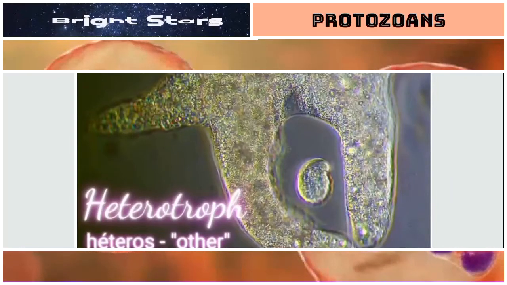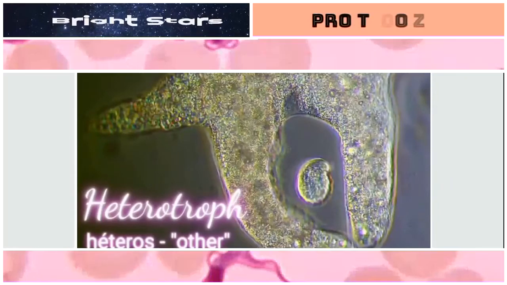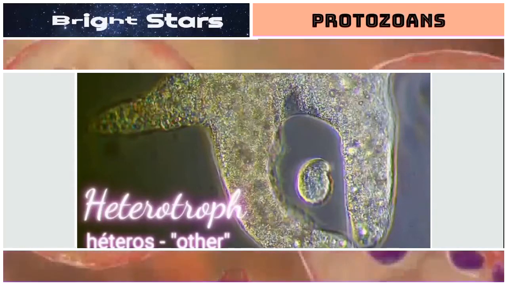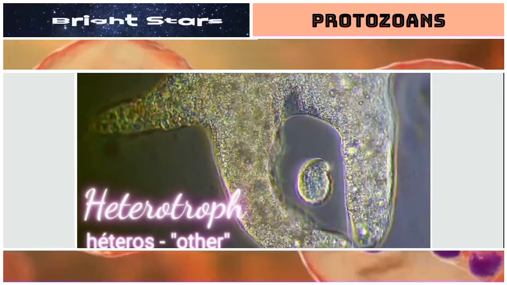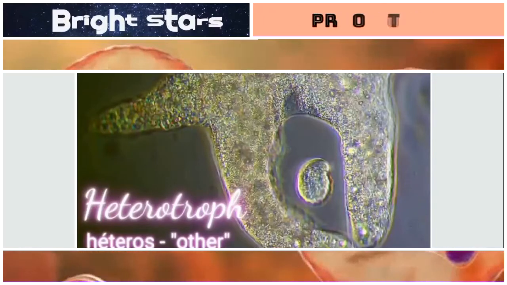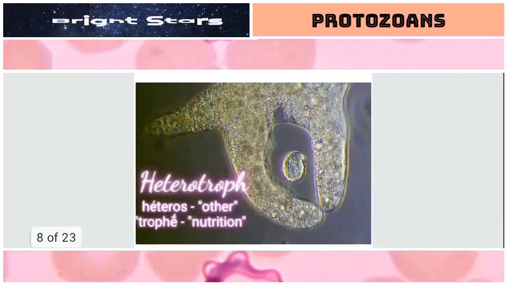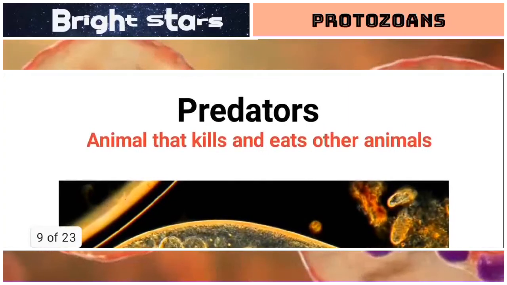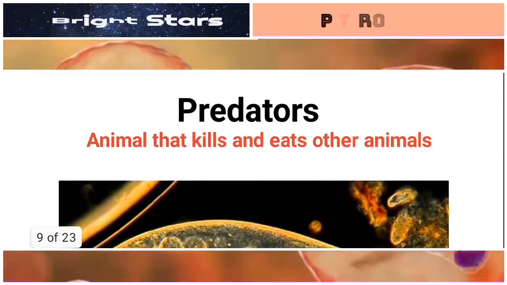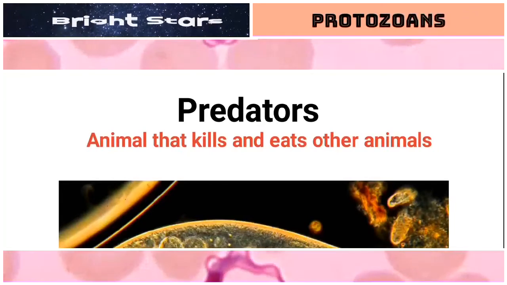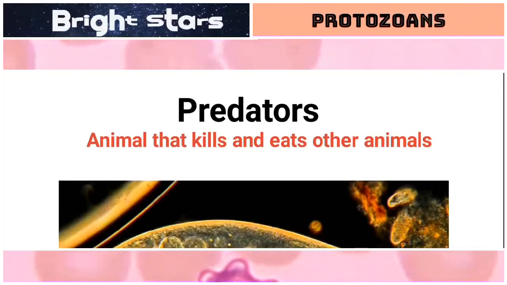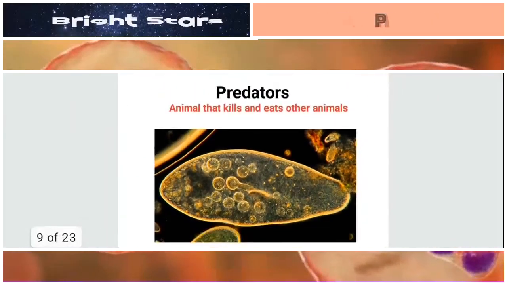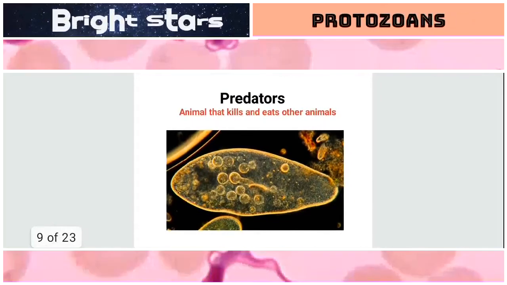That means amoeba cannot prepare its own food material, but it engulfs some other food material. That's why we call protozoans heterotrophic organisms. And they are predators. Heterotrophs are of different kinds, among which predators are one kind. Predators means animals that kill and eat other animals. So here in this picture we can see one protozoan that is eating other animals.